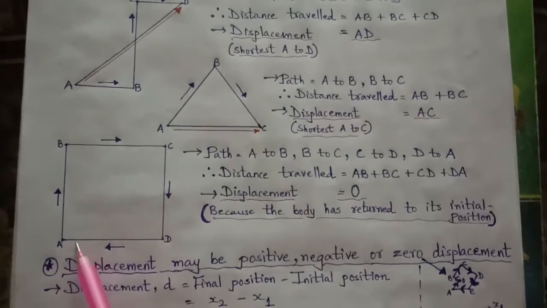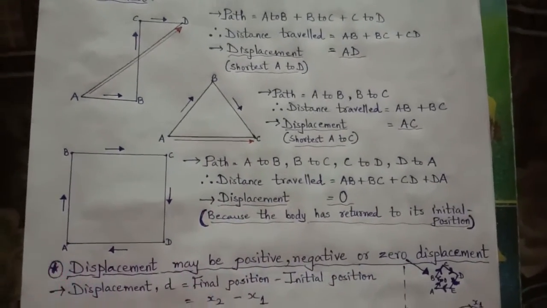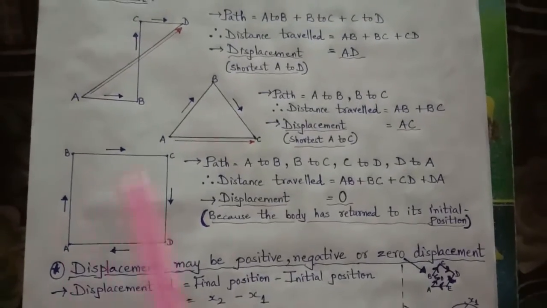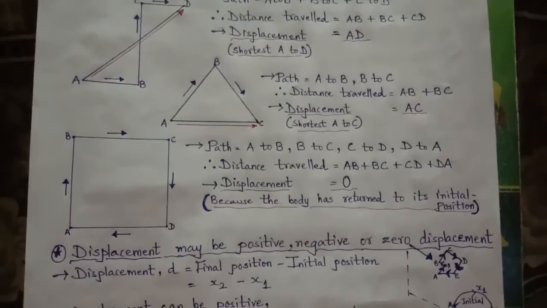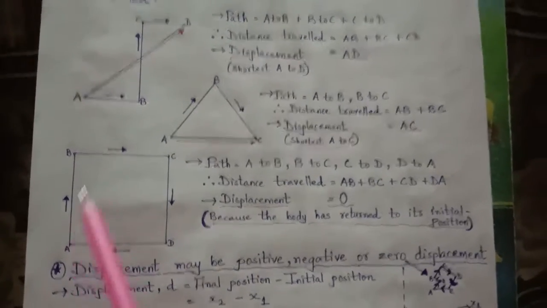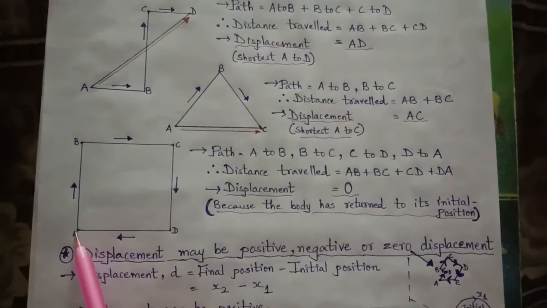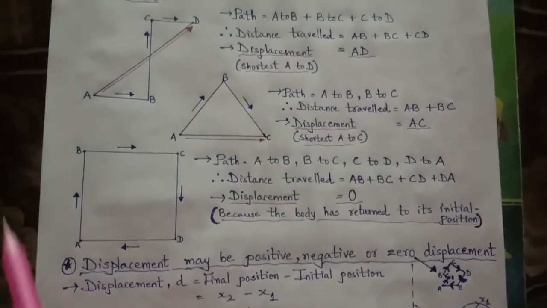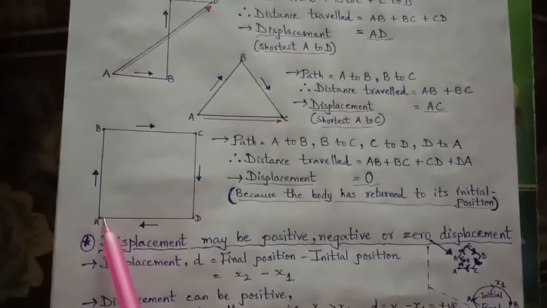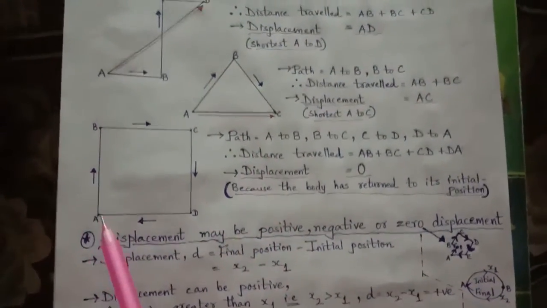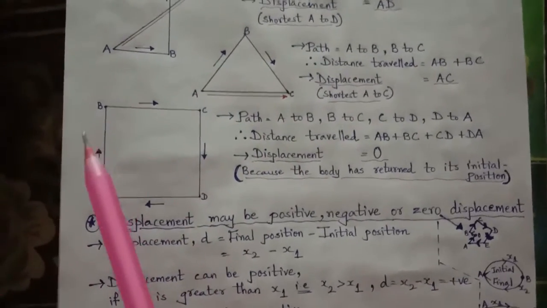Initially the body is here. A to B plus B to C plus C to D plus D to A, so this is the total distance traveled. But what is the displacement? 0. Because the body has returned to the original or initial position. That means initially the body was here only. Afterwards, the body is there only. No change in position, so no displacement, that means 0.